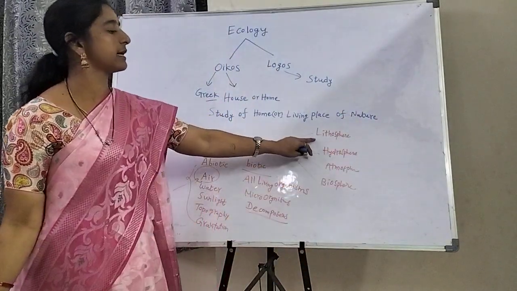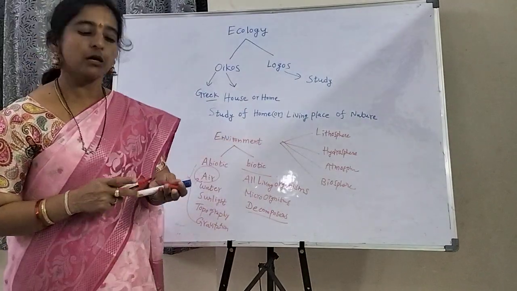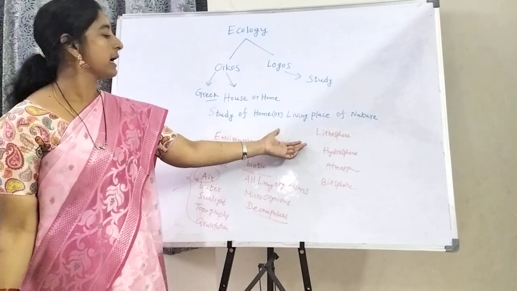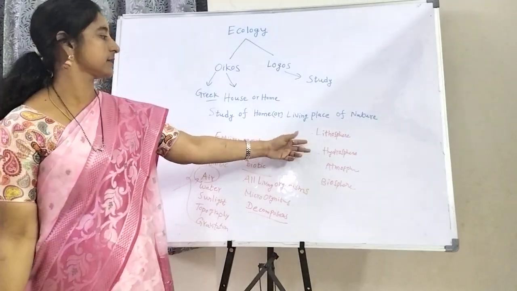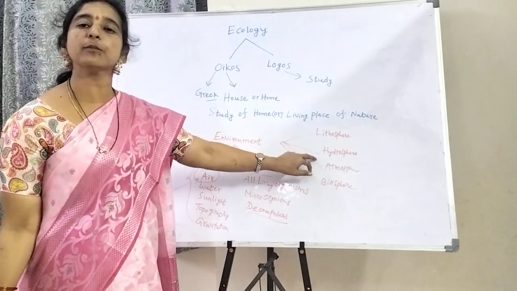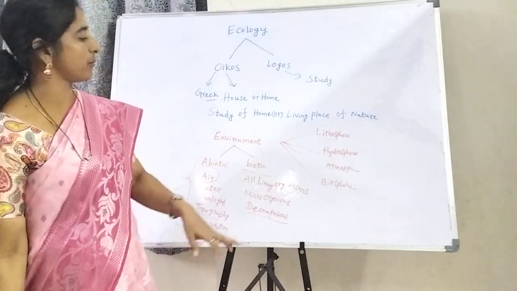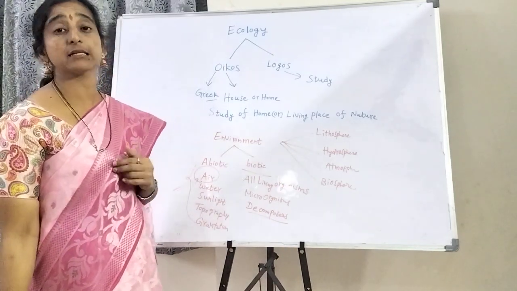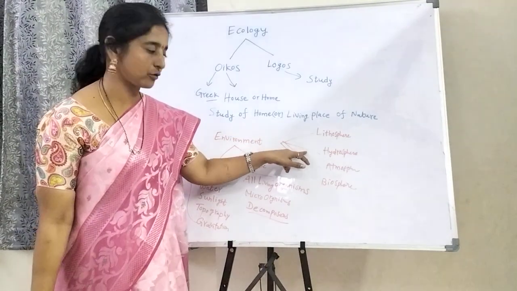Litho means soil, and in the soil we get different types of elements, which are present inside the lithosphere. Hydro means water: different water bodies like ponds, lakes, seas and oceans are related to the hydrosphere.